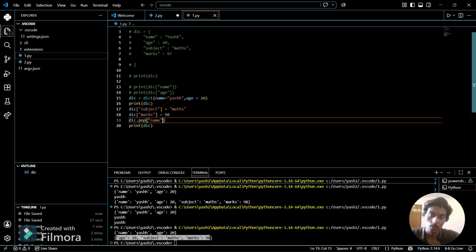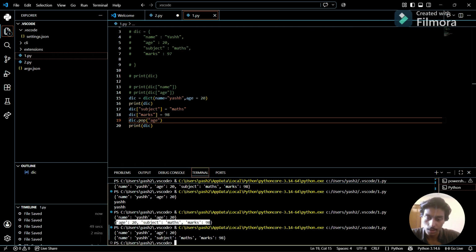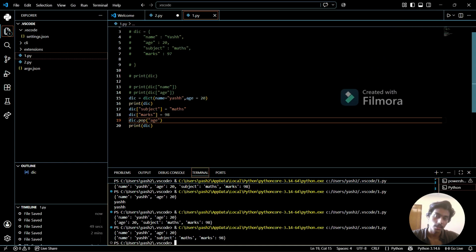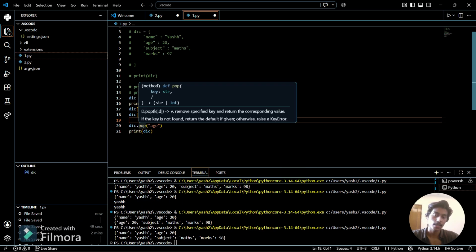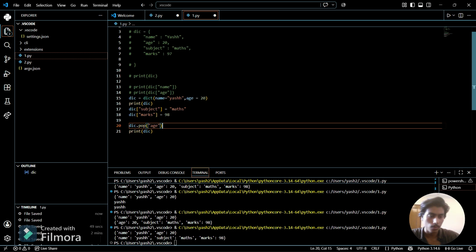If I want to remove age from the dictionary, I can simply write age here. So you can see name, subject and marks are printed, but age is removed from the dictionary. So with using pop we can remove any key value pair from the dictionary.